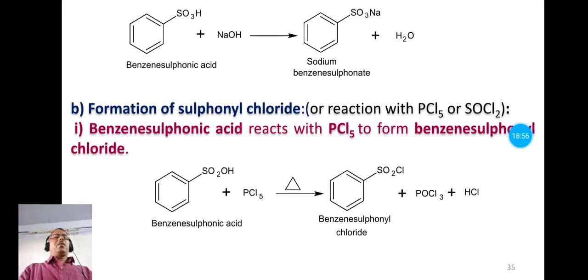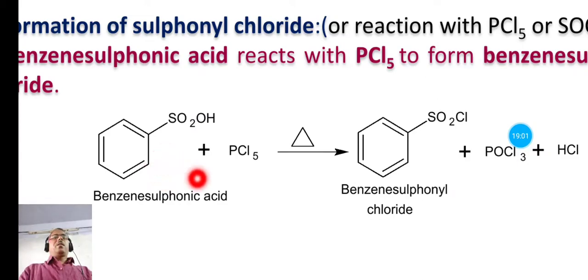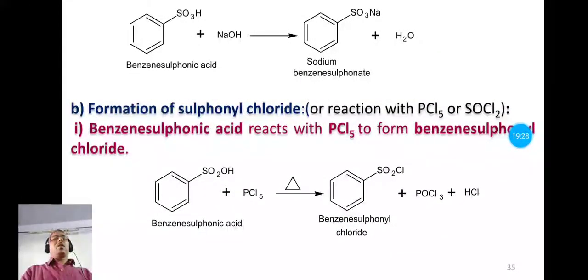In this reaction, this OH group is replaced by this chlorine. One chlorine and one hydrogen are given out as HCl molecule, and the remaining phosphorus, 3 chlorines and one oxygen are given out as phosphorus oxychloride. So we have the product benzene sulfonyl chloride from this benzene sulfonic acid after reaction with phosphorus pentachloride.